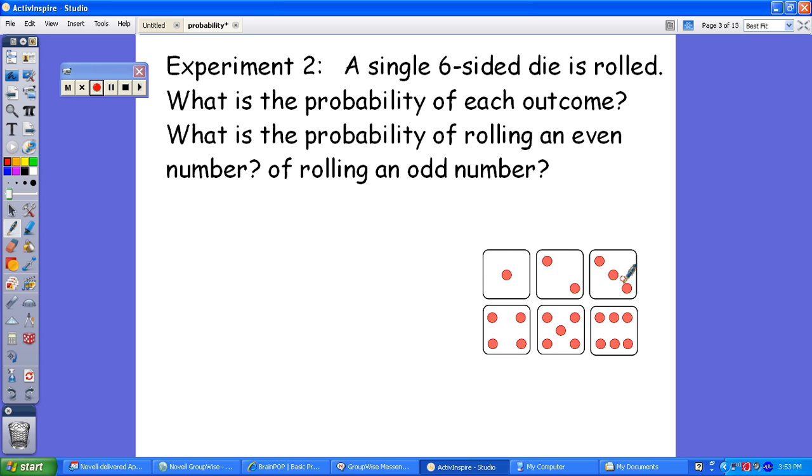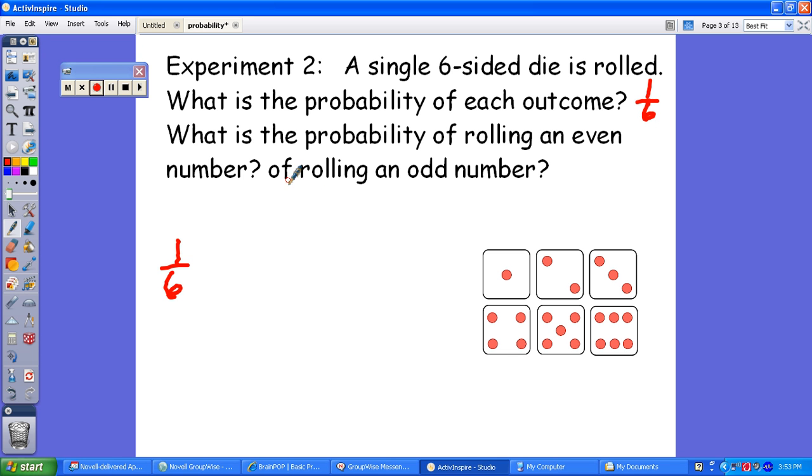If I wanted a 3, the probability is going to be 1 out of 3. I'm sorry, not 1 out of 3. I am so sorry. Let me take that off. There we go, 1 out of 6. And then what's the probability of rolling, say, a 6? 1 out of 6. So the probability of rolling any one outcome is 1 out of 6.